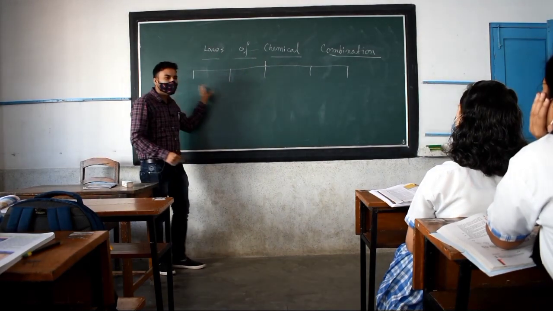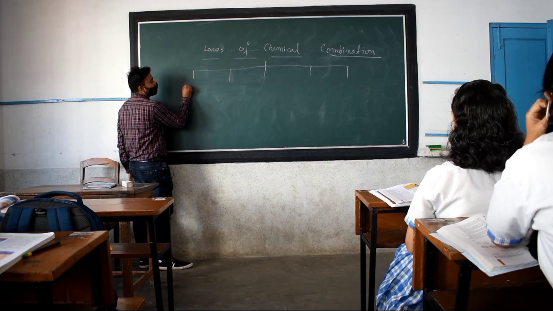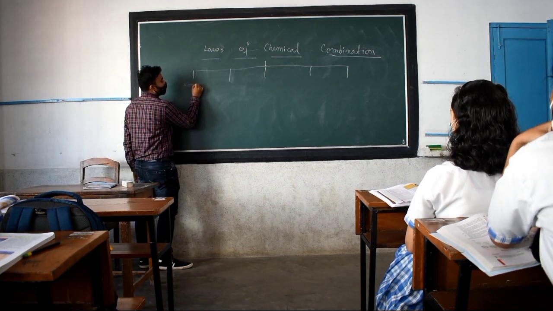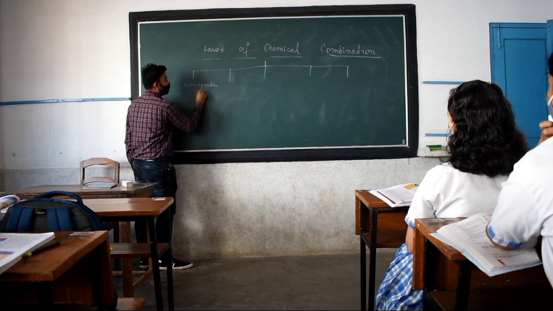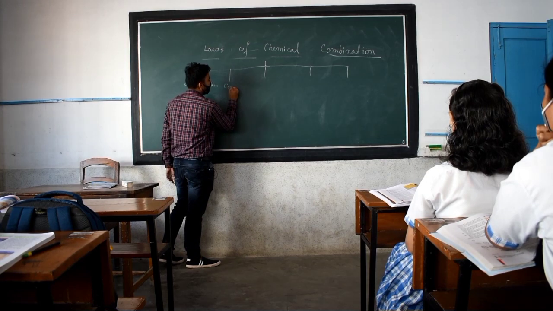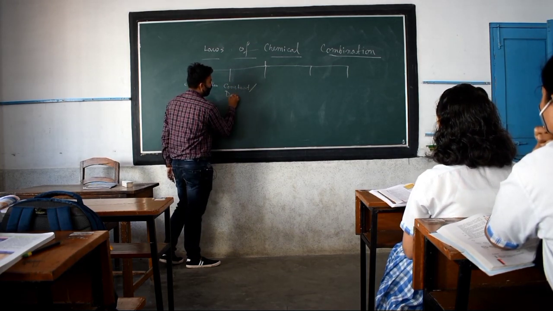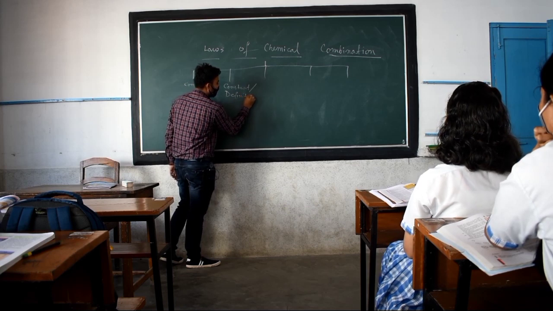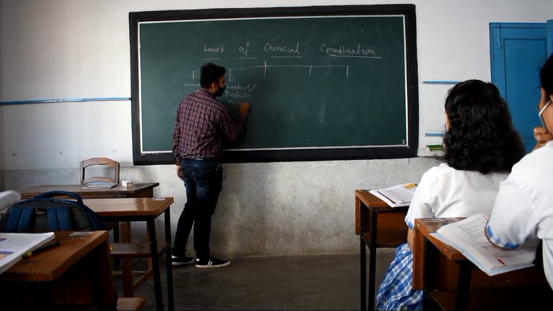First law is law of conservation of mass. Second one is the law of constant proportion, which has one more name, definite proportion.